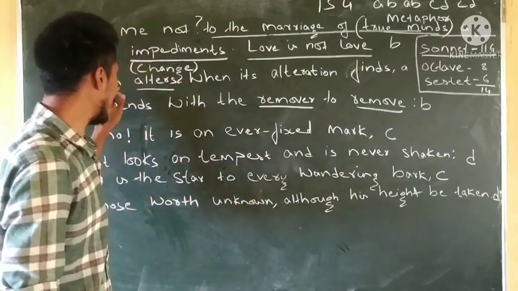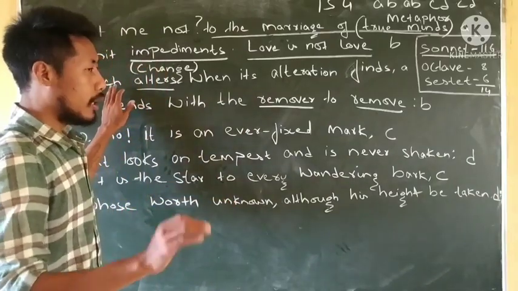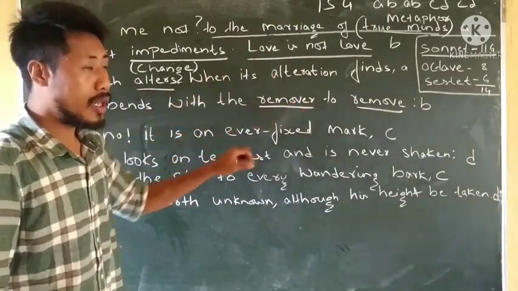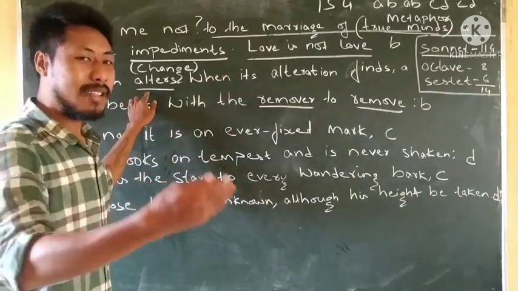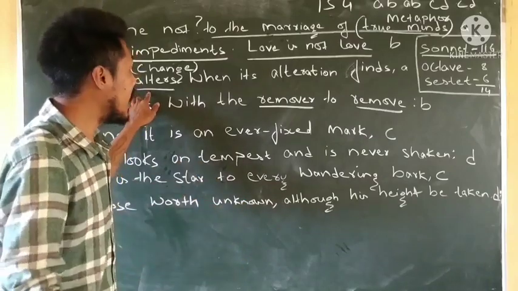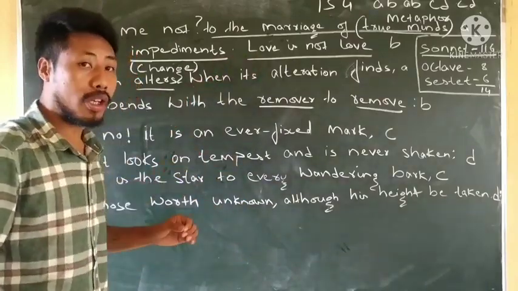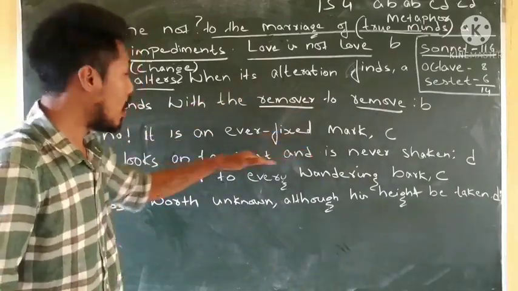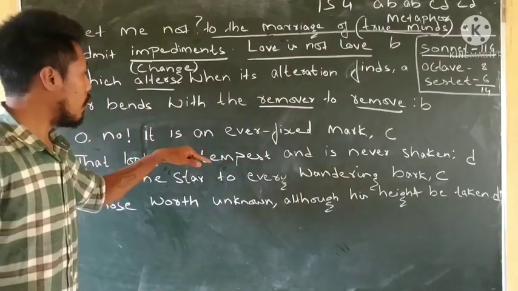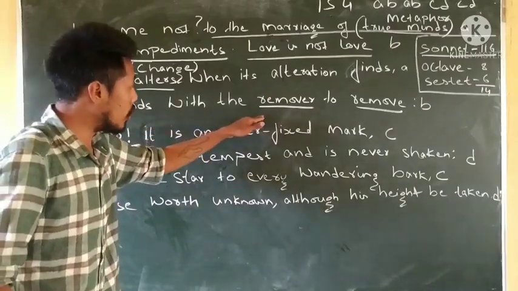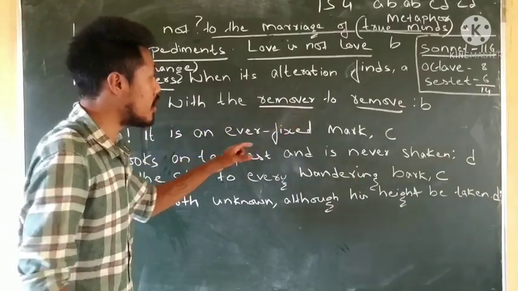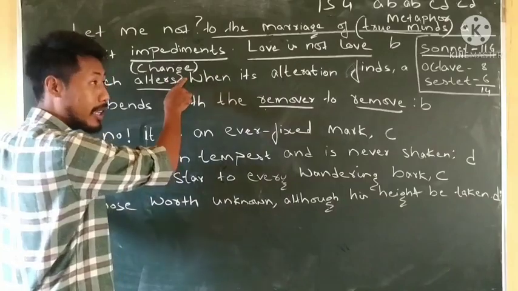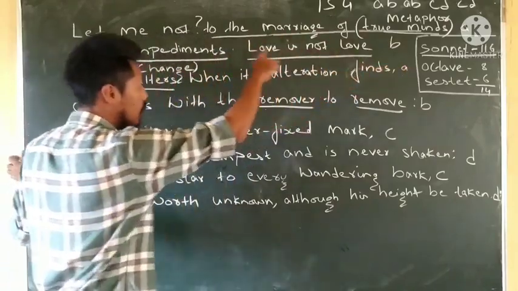Now, coming back to the explanation, the point being said is that which alters when its alteration finds. It means when they find there is a change or fluctuation in the love, then it's not love. Or bends with the remover to remove means taking advantage of the change. Remover to remove means the change that they find in the marriage of the two minds or the two lovers.